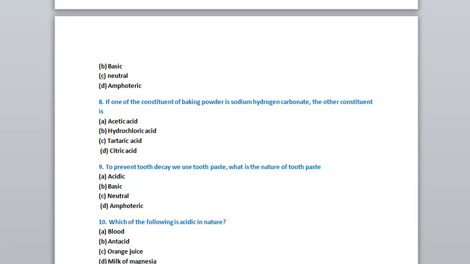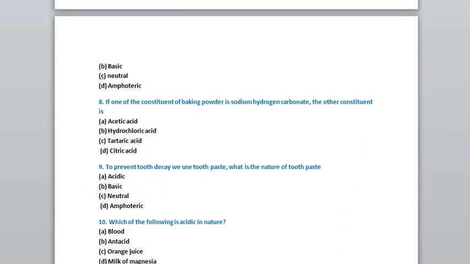Now, to prevent tooth decay, we use toothpaste. Every time we use toothpaste, in the morning also, at night also. So what is the nature of that toothpaste in our mouth? Tooth decay starts when the pH of our mouth is less than 5.6, so it is an acidic condition. To remove that acidic condition, what do we need? We need toothpaste which is basic in nature. So the nature of toothpaste is basic.